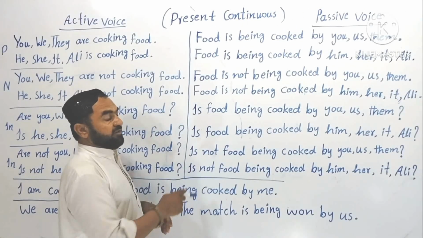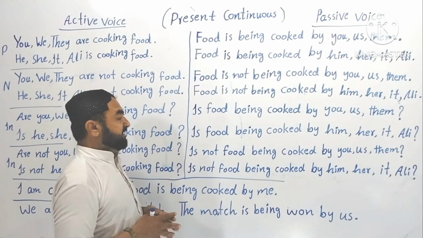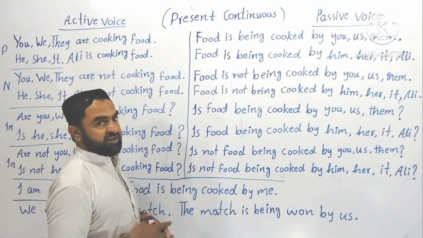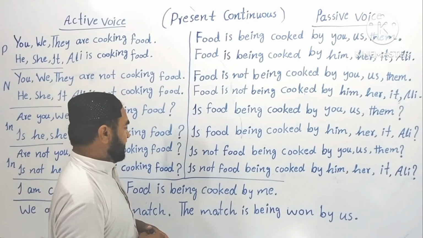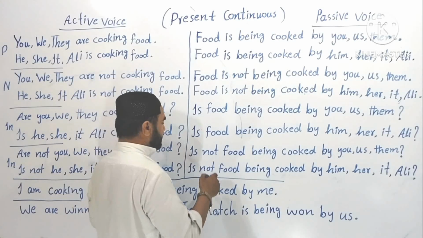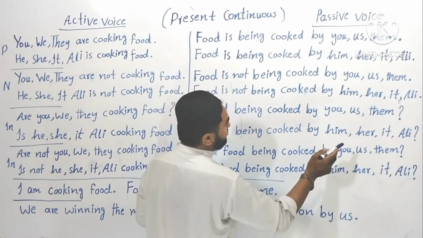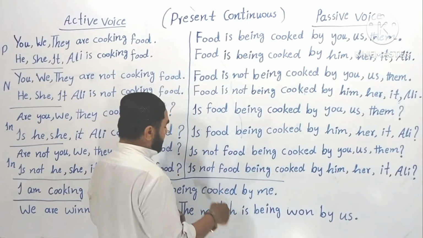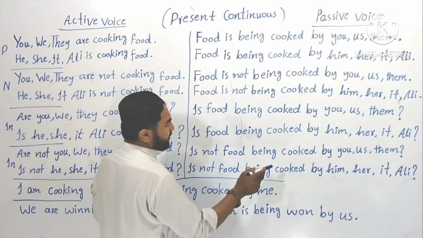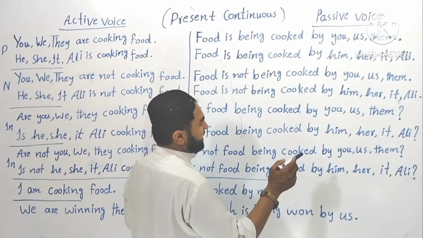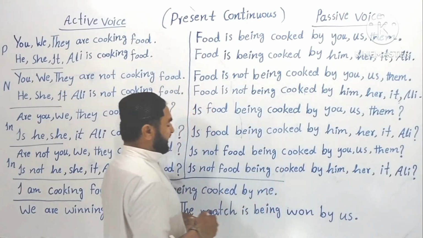Now here we will read the present continuous passive voice interrogative negative sentence. Understood? You see it here? Isn't food being cooked by you, by us, by them? Isn't food being cooked by him, by her, by it, by Ali?